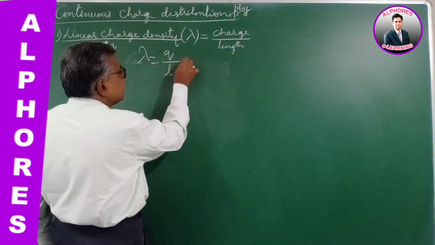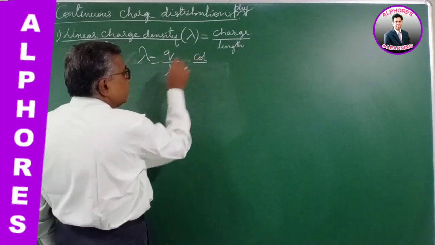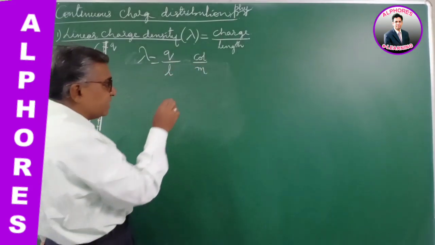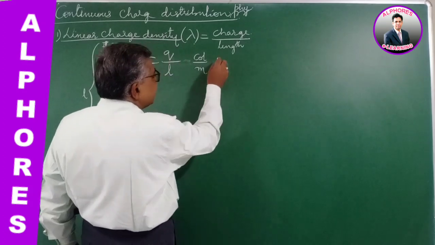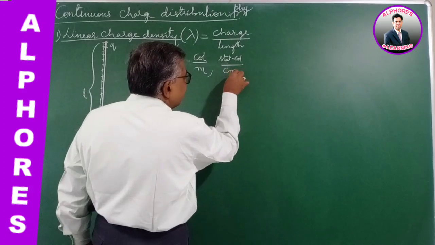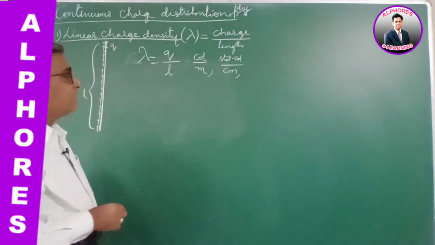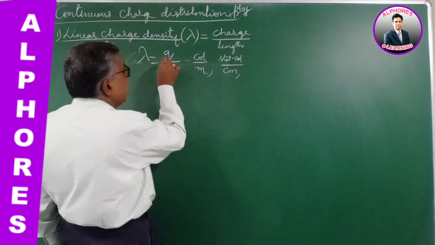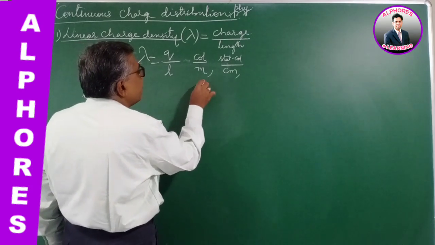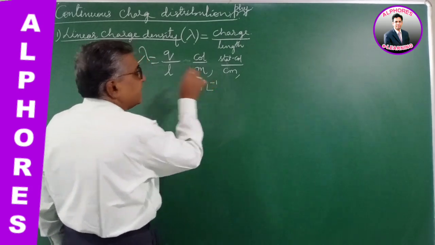Now it is measured in units. Charge is measured in coulombs and length in meters, so the SI unit is coulomb per meter. The CGS unit is stat coulomb per centimeter. These are the CGS and SI units of linear charge density. Next, the dimensional formula. It is charge in the numerator and length in the denominator, so M power 0, and length in the denominator gives L power minus 1.